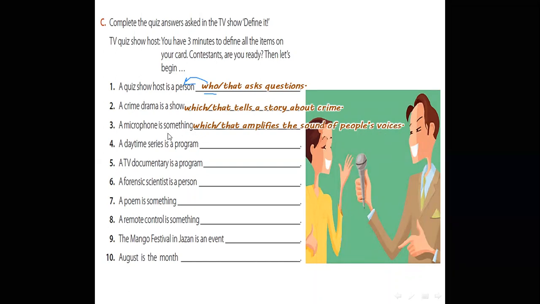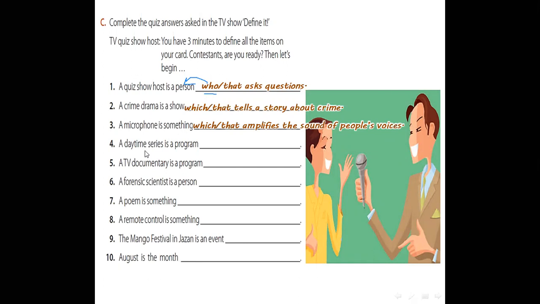It refers to a thing. A daytime series is a program which appears every day on TV during the day. A TV documentary is a program, so we must use which or that because it refers to a thing. It's referred to a program.